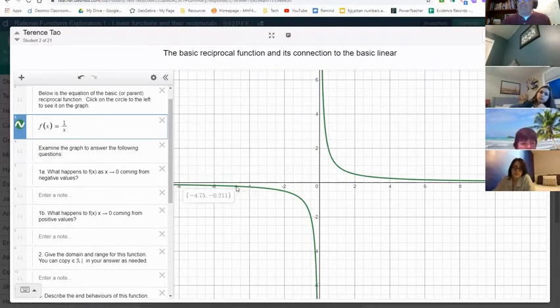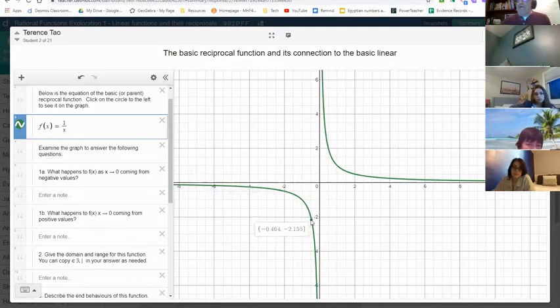So for example, here is negative 0.211, and then as we get close to 0, now it's negative 2.155, negative 4, and we can see that this is getting increasingly more negative. We can think if we go on forever, it goes to infinity. It's not going to touch this because we can't divide by 0.